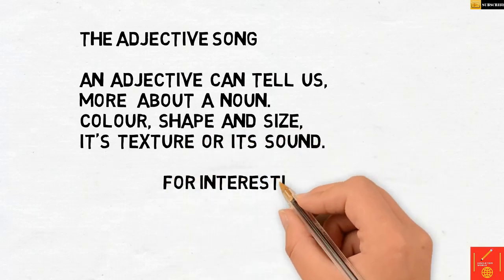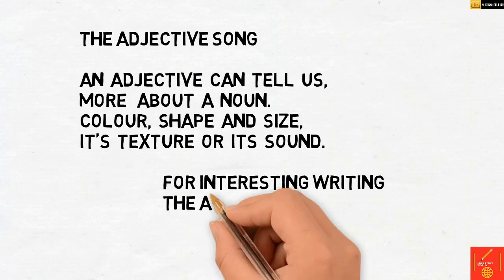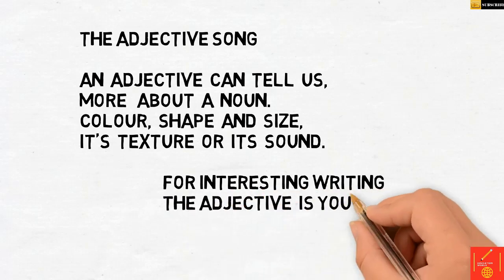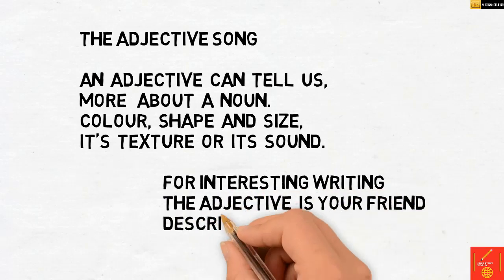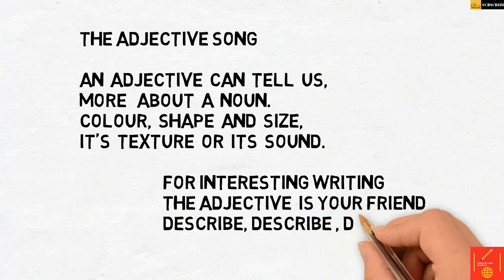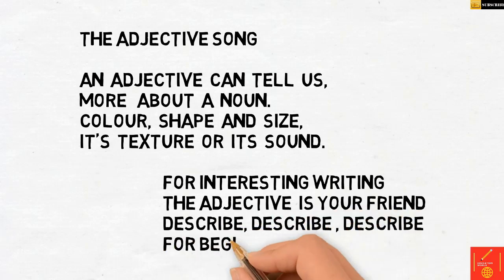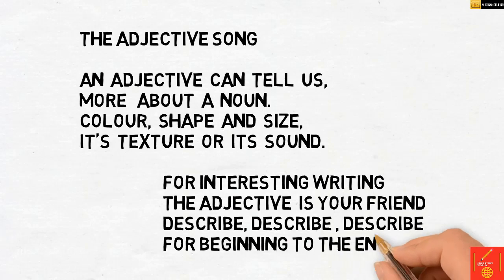An adjective can tell us more about a noun, color and shapes and size. Color, shape and size. Its texture or its sound. For interesting writing, the adjective is your friend. Describe, describe, describe from beginning to end.